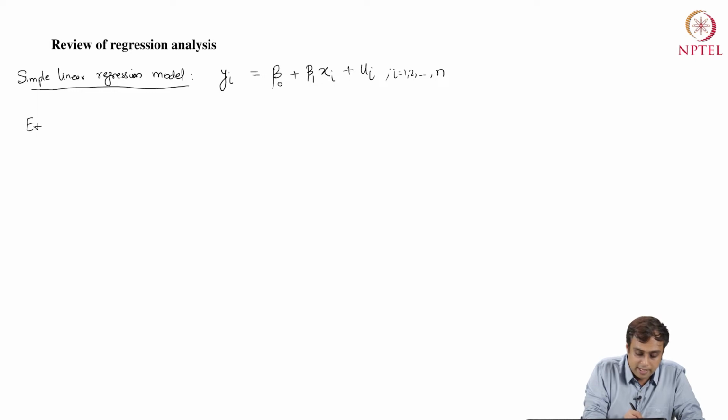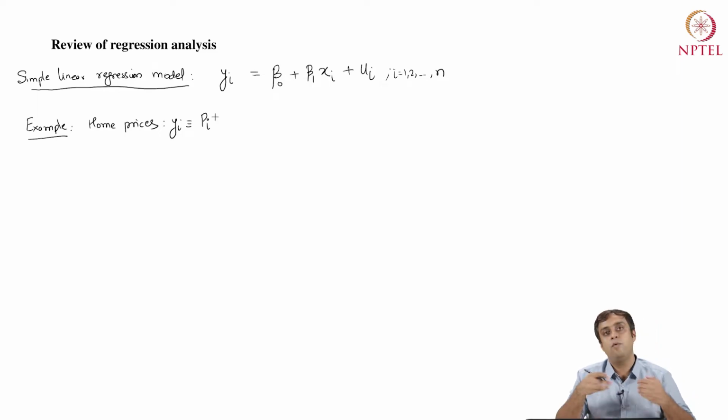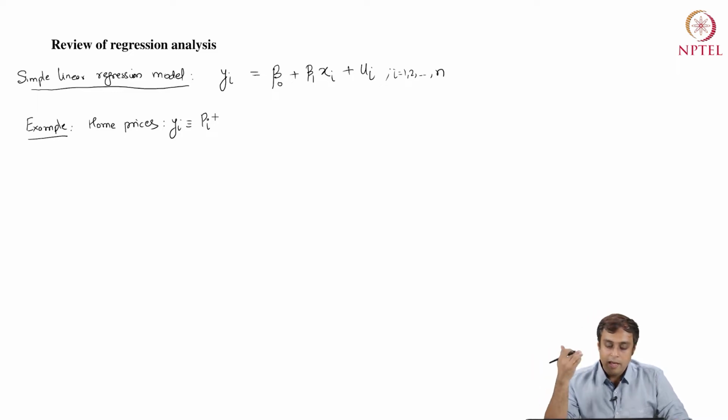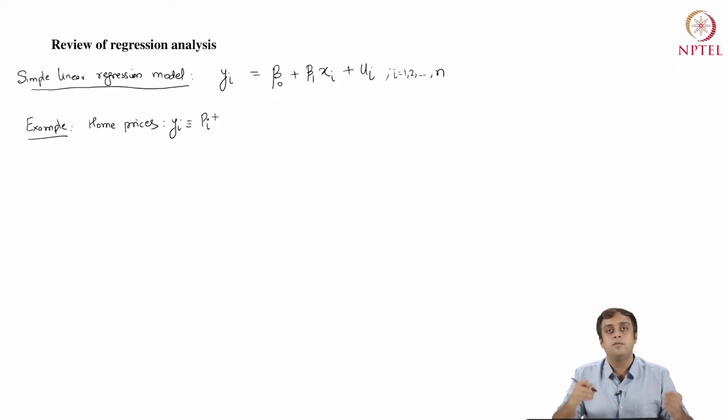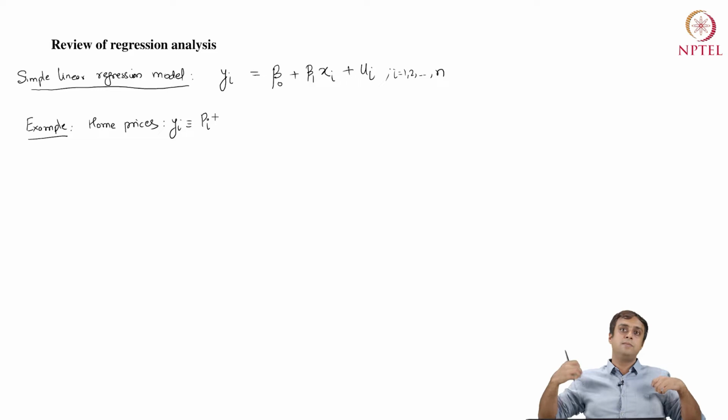So let's specify the example of home prices or house prices. That means y_i is defined as the price value of the ith home in a given community or in a city or a state or whatever. We have n such homes to study, and the prices of these homes, as statisticians and econometricians, we are going to view as random processes, right?